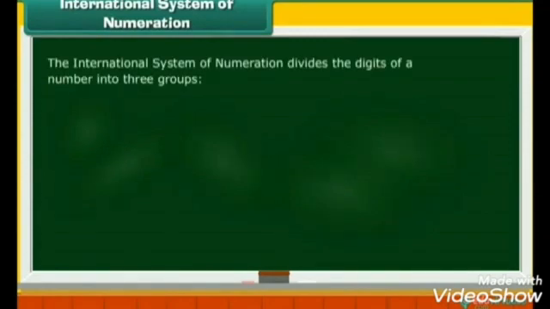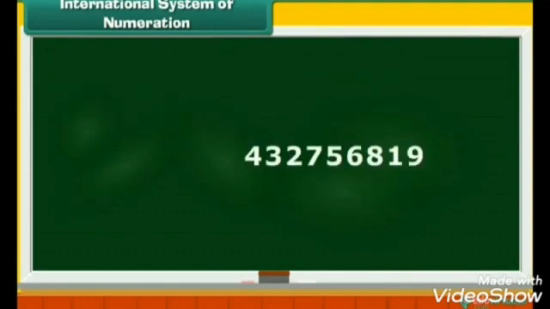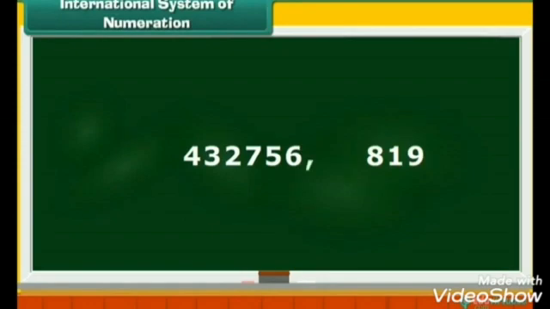International System of Numeration. The International System of Numeration divides the digits of a number into three groups: ones, thousands, and millions. Let us see how. Consider the number 432756819. We count three digits from the right and place a comma before 8.